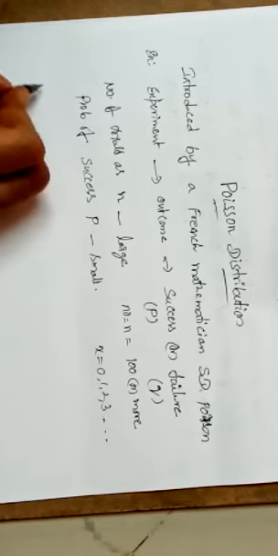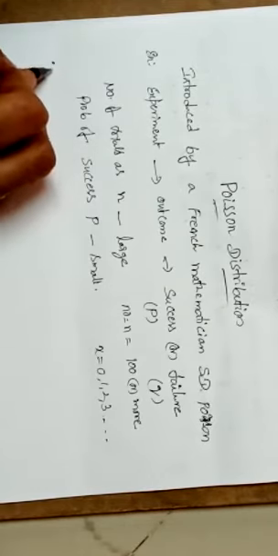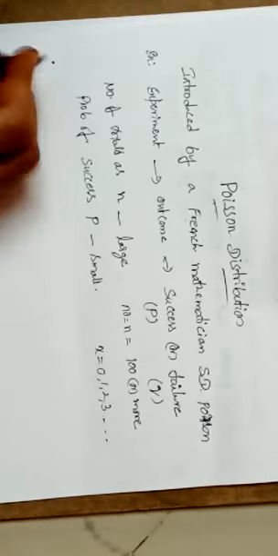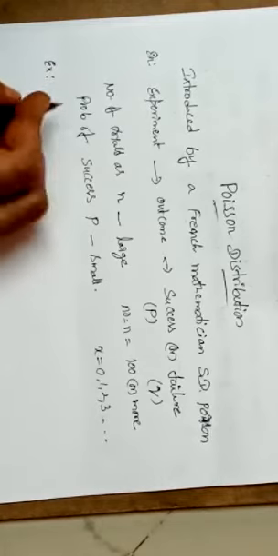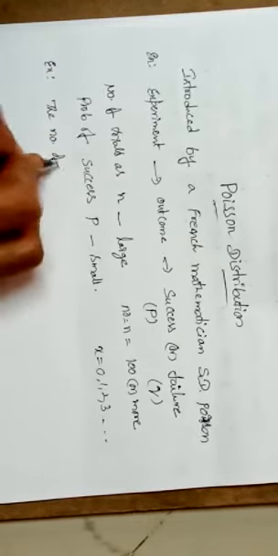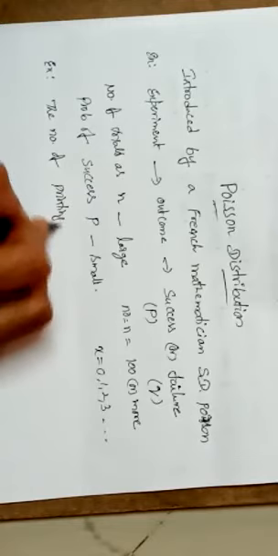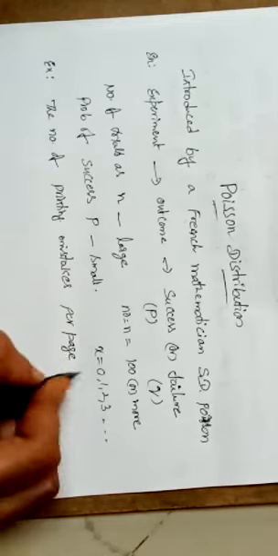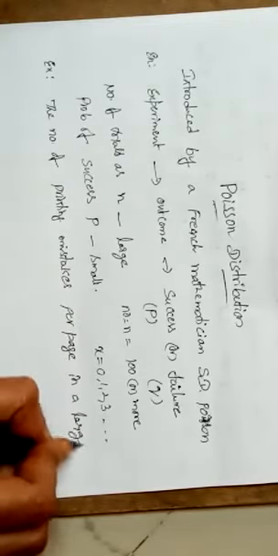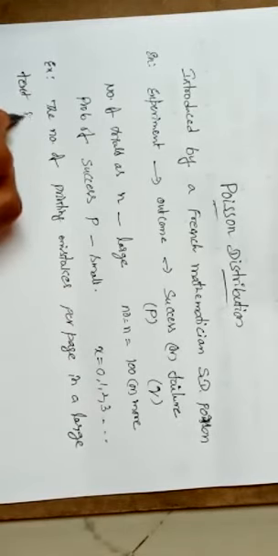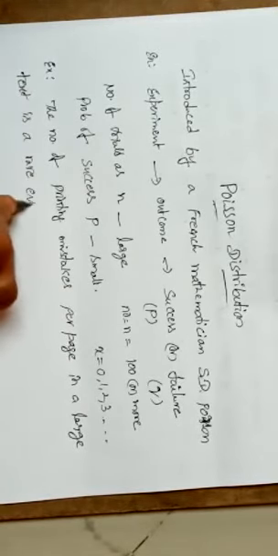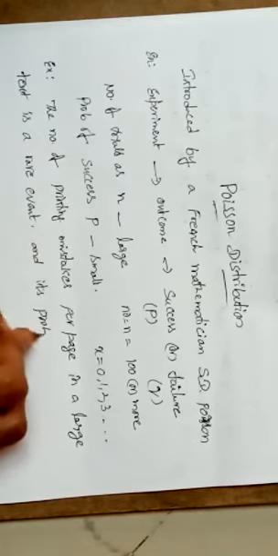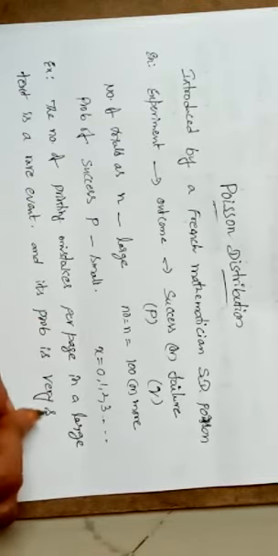Next, coming to this one, the Poisson distribution as the distribution of rare events. For this you can take one example: the number of printing mistakes per page in a large text is a rare event, and its probability is very small.